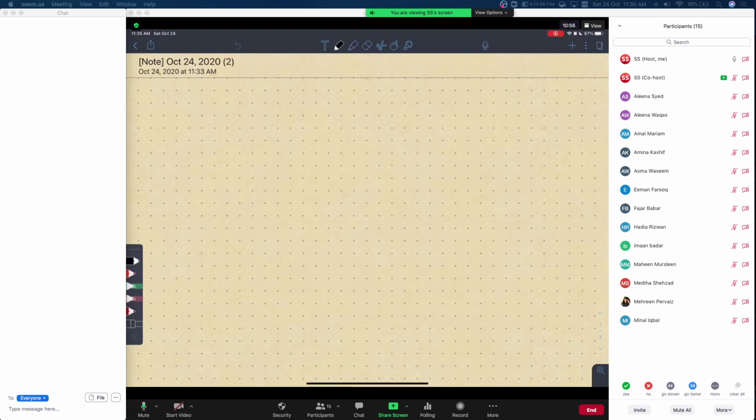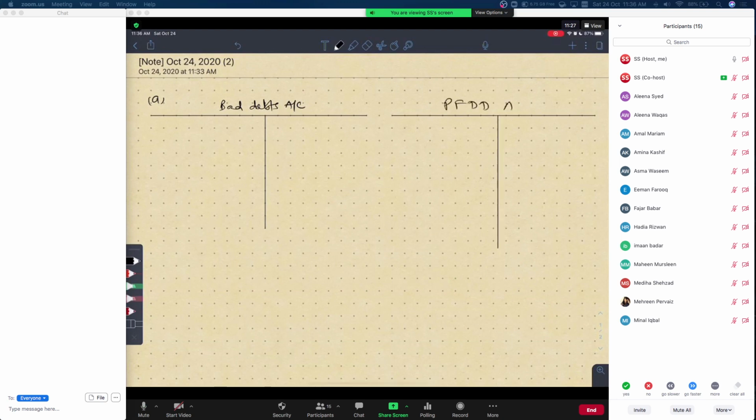Okay, so we have to make these three accounts. So I will make these three accounts over here. Part A is we are going to make a bad debts account. Bad debts account here. And we will have a provision for doubtful debts account.